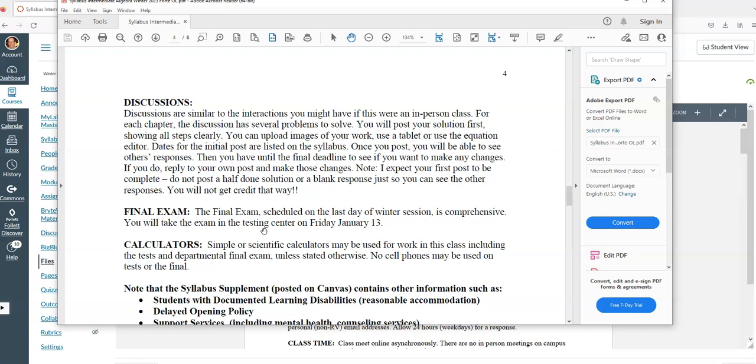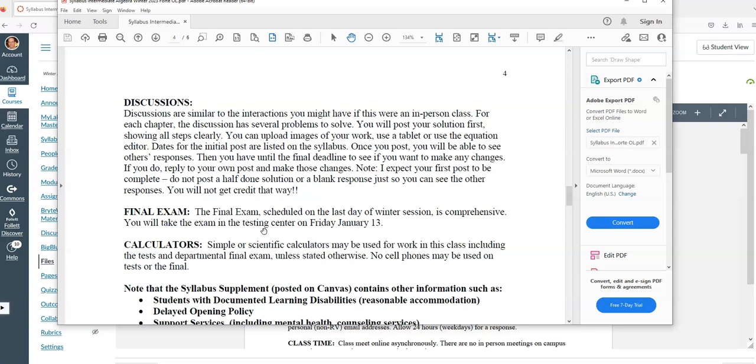The discussions are going to be little homework problems. So they take the place of doing problems in class or volunteering or answering questions. It's a way to get you to interact with other people in the class. So in class, I might put a problem up and other people would offer suggestions on how to solve it. We're going to do something similar in the discussion. So there's 2 rounds of dates that are posted on the syllabus. One is the initial date, and then once you post, you'll be able to see everybody else's responses, and you can respond to each other's posts and say, I like the way you did the solution, or I disagree with how you did it. Maybe you forgot to add something to both sides, and then you'll have a chance to go back and edit your responses by reposting as a reply to your own post so that you can get full credit for it at the end.